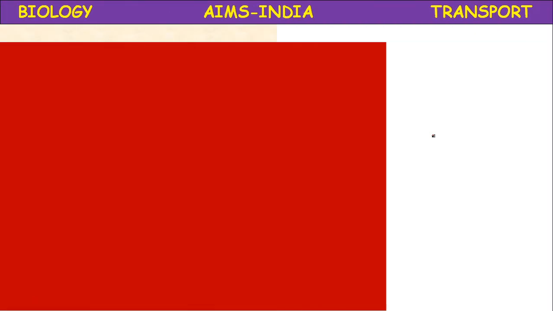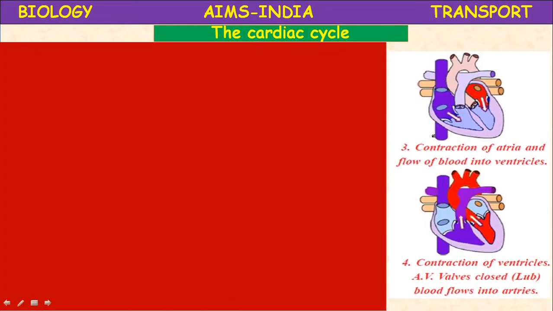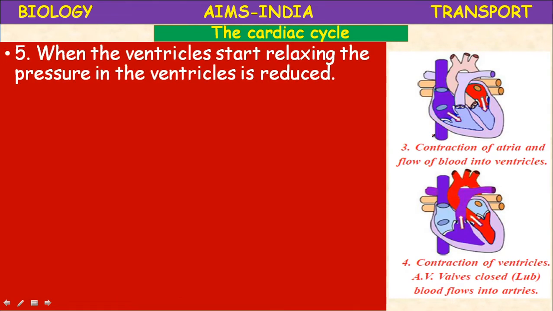Next, in the cardiac cycle, the third image, that is the contraction of atria and flow of the blood into the ventricles, we have studied. Now fifth stage, when the ventricles start relaxing, the pressure in the ventricles is reduced.